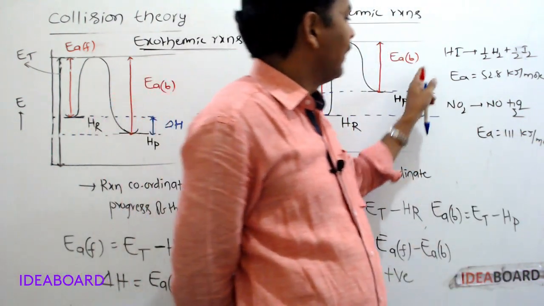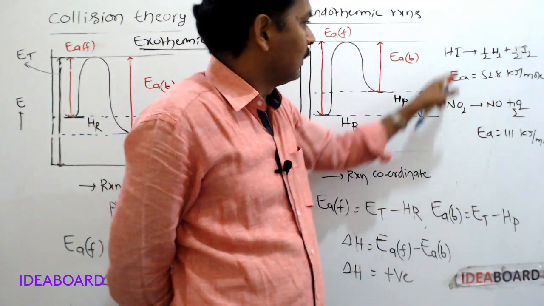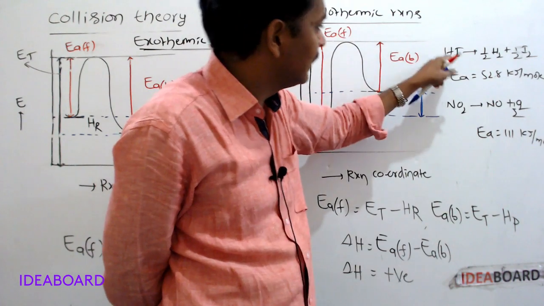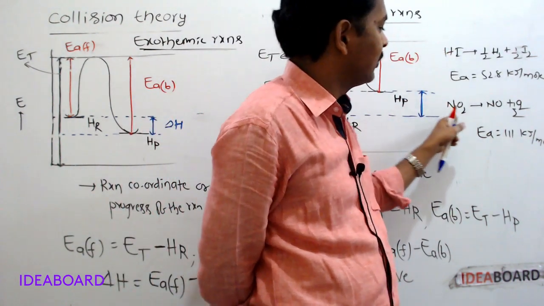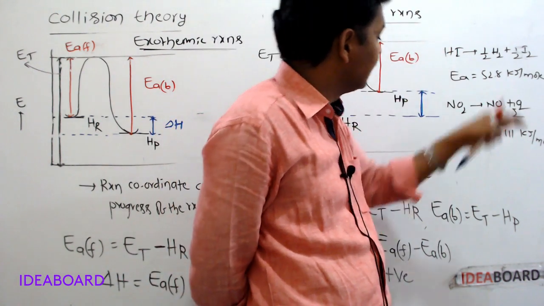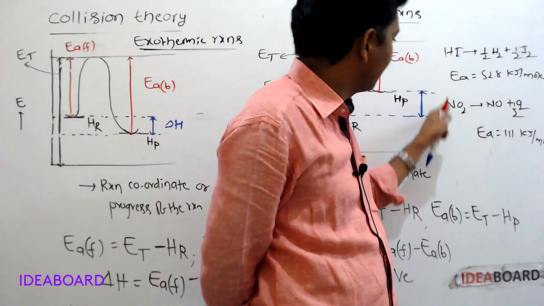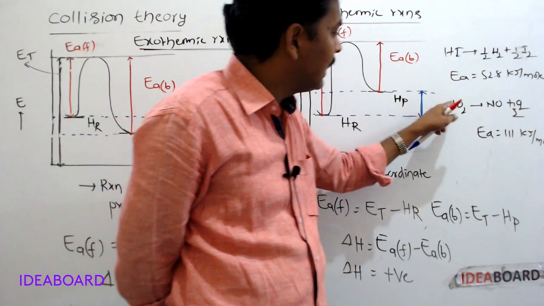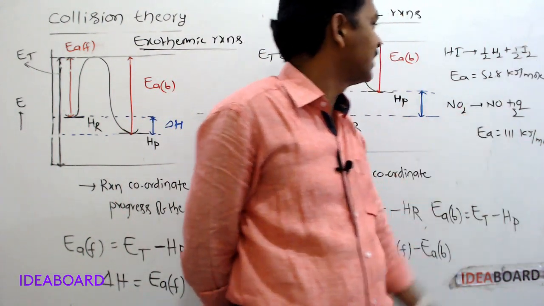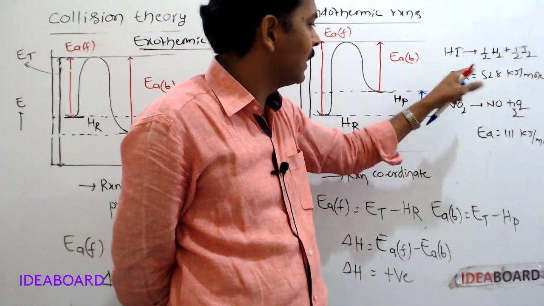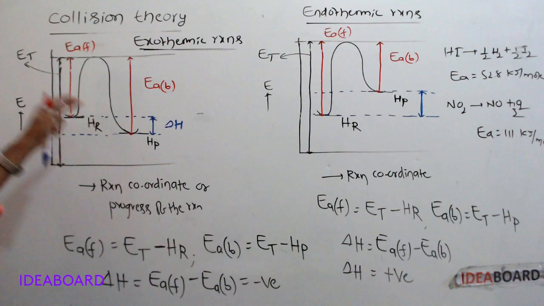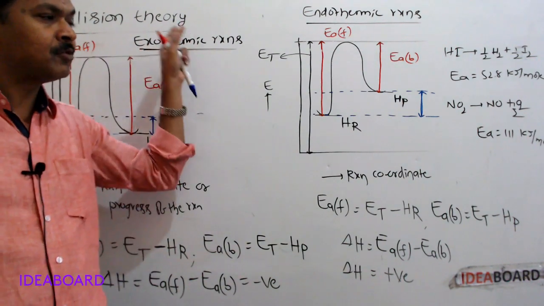So which is the fast reaction? This is a fast reaction. The rate of decomposition of HI is faster than the rate of decomposition of NO2. Or the rate of decomposition of NO2 is slower than the rate of decomposition of HI. So activation energy more means the rate of reaction will be less.